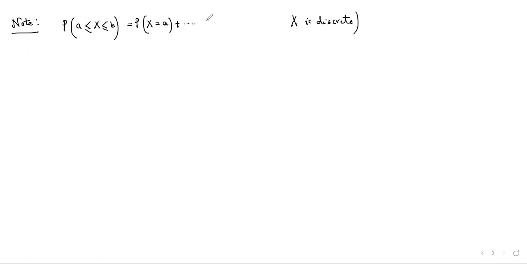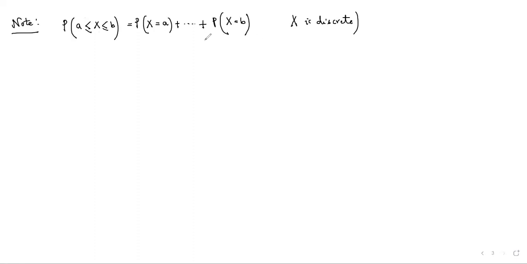The second important point that I want to say to you is the following. You can recall that in case of a discrete random variable, suppose x is discrete, whenever we wanted to calculate the probability of a less than or equal to x less than or equal to b, what we actually did was consider the probability that x takes the value a, then any other value that x is taking inside this range, and then we added the probability that x takes the value b.